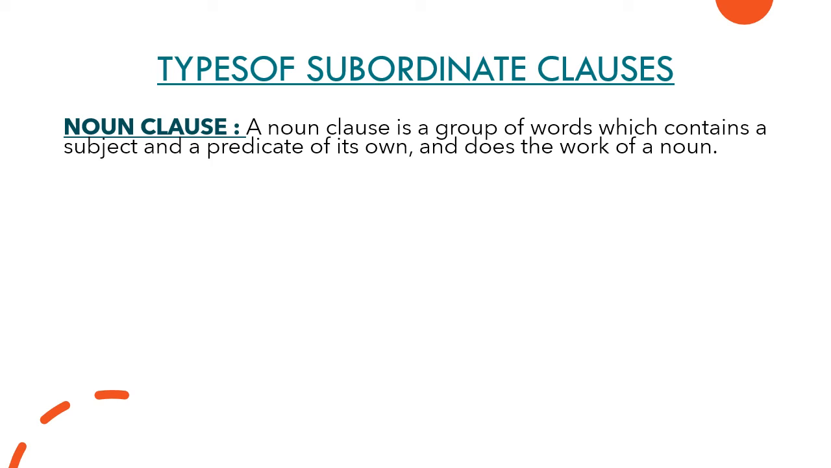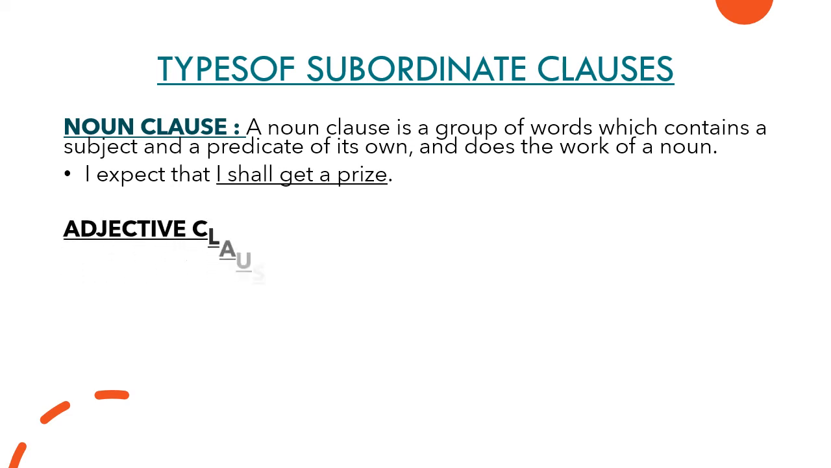So what are noun clauses? They are a group of words which contain a subject. They contain both. Remember, a clause has both subject and a predicate of its own, and does the work of a noun. So noun clause, of course, does the work of a noun. For example, I expect that I shall get a prize. So that's I shall get a prize. That's a complete noun clause. I is the subject here. I shall get a prize is the predicate here. So that's a complete clause.